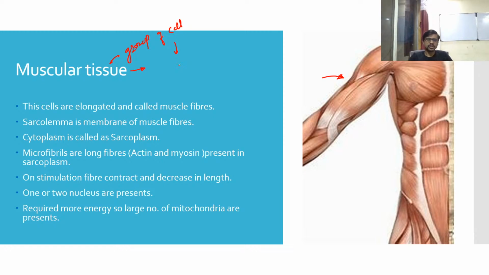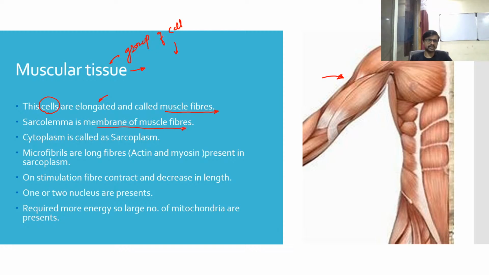In this muscle tissue, it is made up of cells. We call it a muscle cell, and these cells are elongated. So these cells are elongated, and we call them muscle fibers. The cells of your muscle tissue are generally called muscle fibers. So sarcolemma. What is sarcolemma? It is the membrane of a muscle fiber.